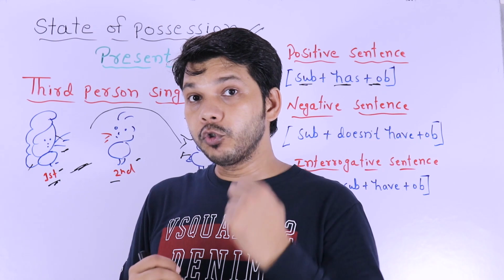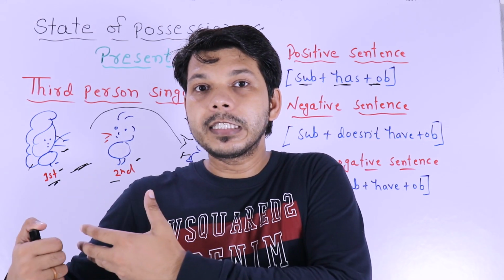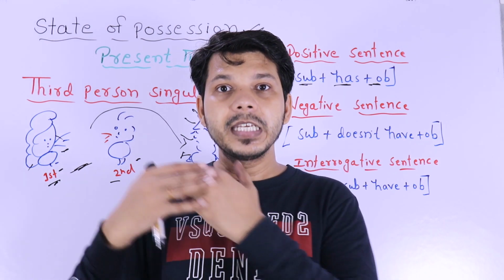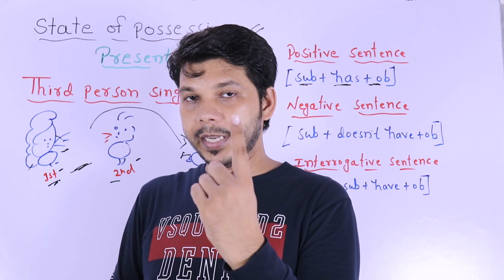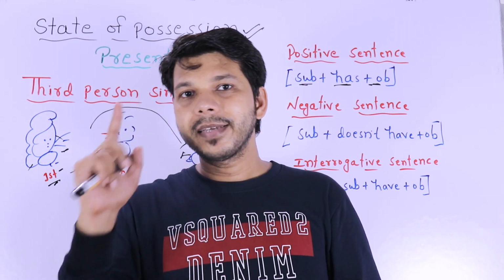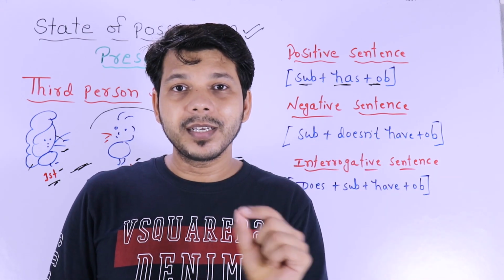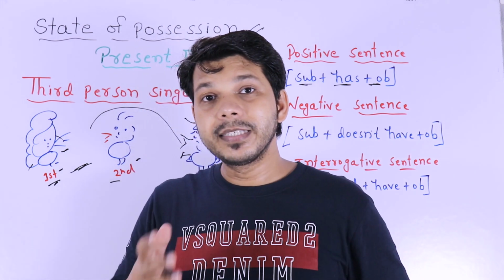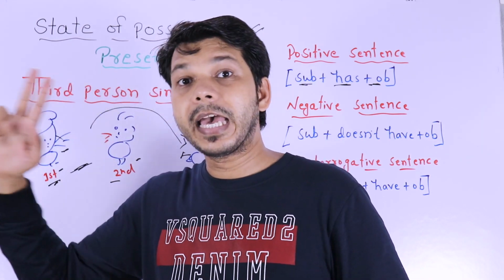If you have two sons, and you say my sons, when you say sons, do not say has. You have to say have. My sons have. So if you talk about one person, then you have to use has. Like my sister has, my brother has, my daughter has. But my sisters have, my brothers have.